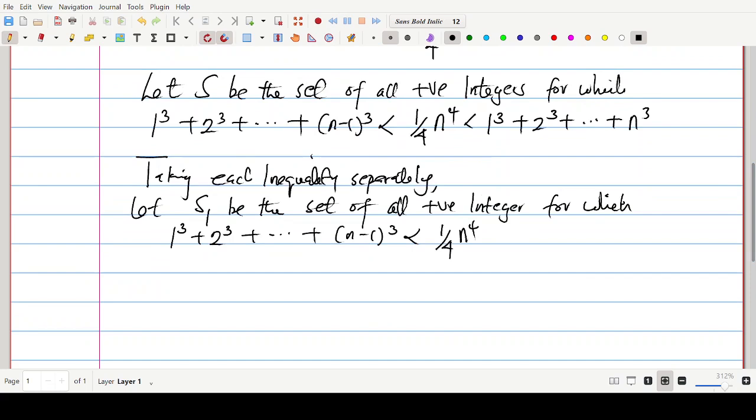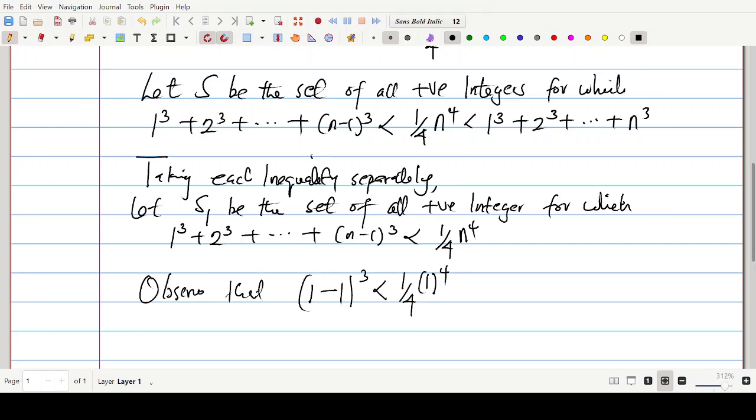Now observe carefully. If we put 1 here, we get 1 minus 1 to the power 3, and that will be less than 1 over 4 times 1 to the power 4. It is true, because 1 minus 1 is 0, 0 to the power 3 is 0, and it is true that 0 is less than 1 over 4.